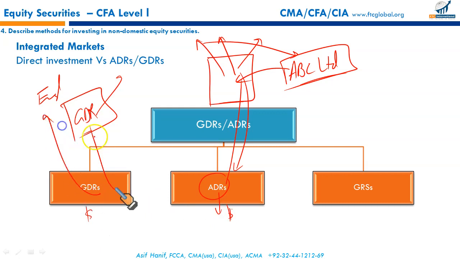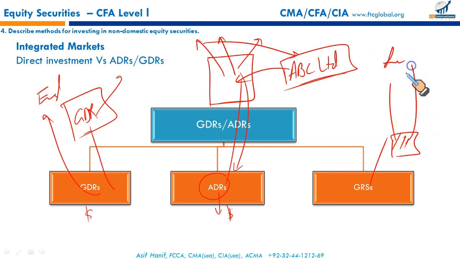GDRs listed even in England are in dollars. GRSs are in the local exchanges. Let's say a certain block of shares is listed in Luxembourg and it might be listed in the local currency. Global registered shares are traded in different currencies on stock exchanges around the world, in the local currency representing the economy in which they are being traded, whereas ADRs and GDRs are denominated in dollars.